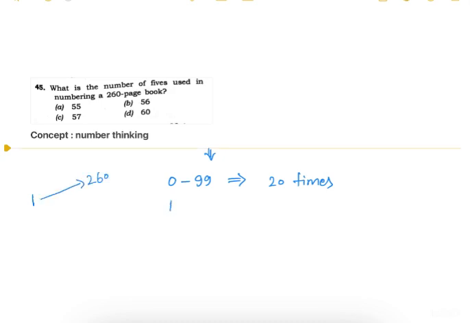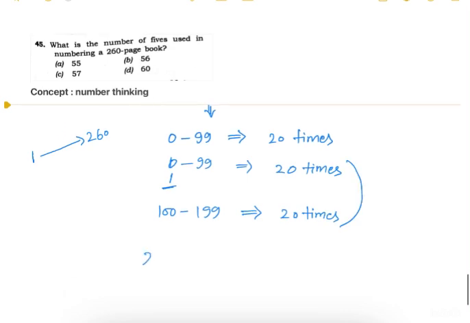So this band will be from 0 to 99, and we will write 5 as 20 times. Same way, in a band of 100 to 199, again we will write 5 as 20 times. Then from 200 to 260 we have to calculate how many times we have written 5s.